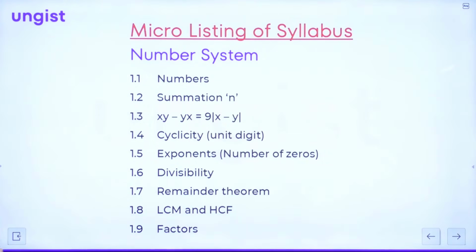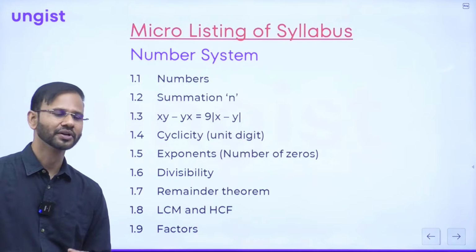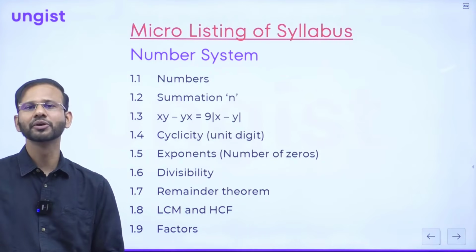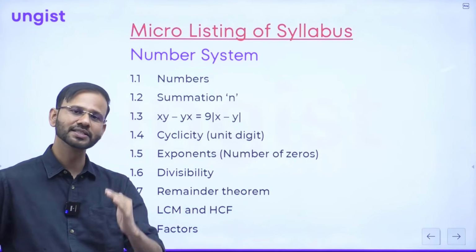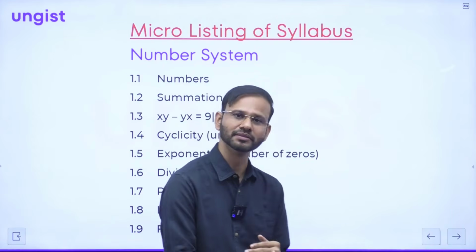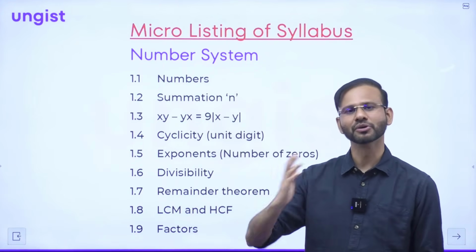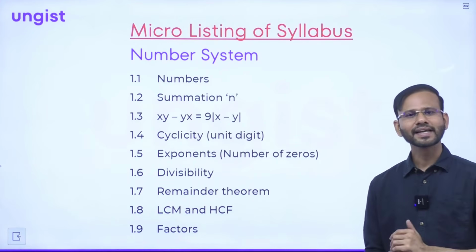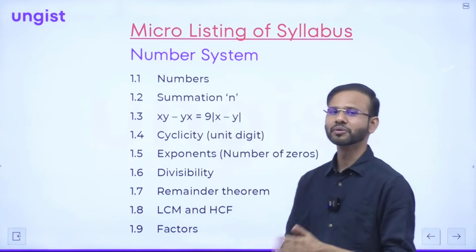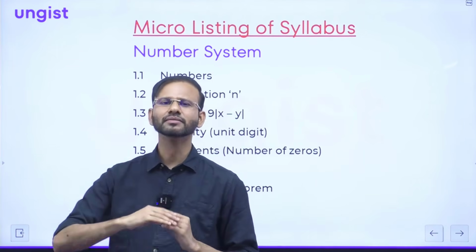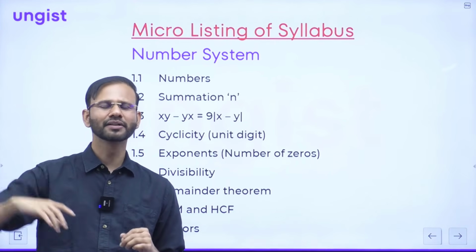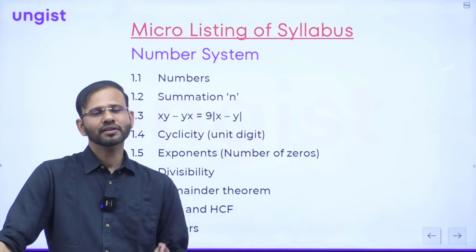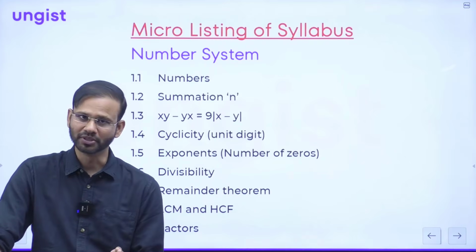And so many questions. In fact, this time also UPSC has asked around 2 questions from this topic. And guys, I'll be telling you each and every question, and I'll be telling you the pattern, how UPSC is repeating their themes, repeating the pattern. We'll be discussing PYQs thoroughly, correct? After that, cyclicity. Guys, cyclicity talks about the unit digit of a number. The number can be very big, but the unit digit will be only 1 digit from 0 to 9, right?